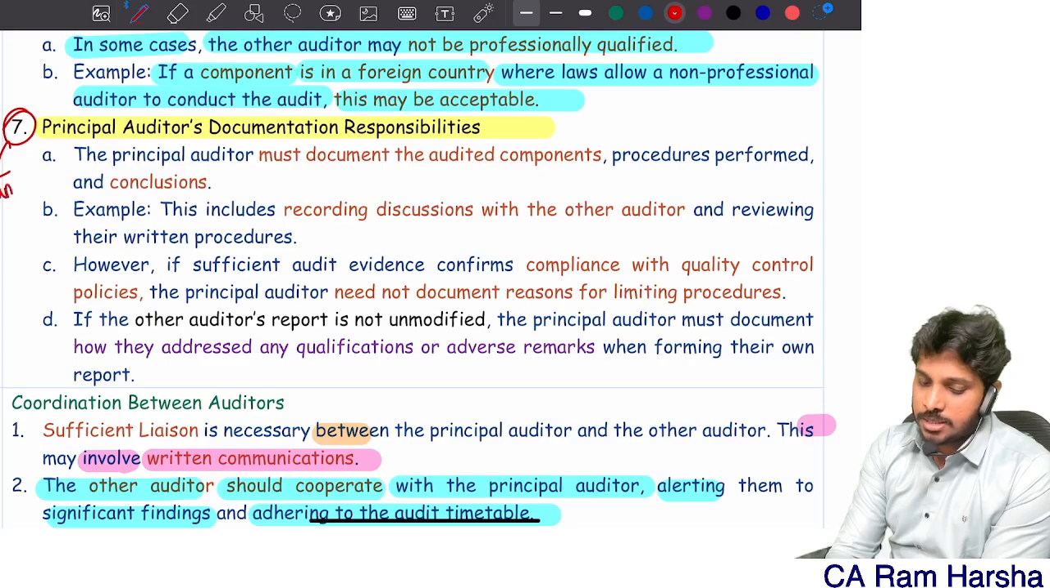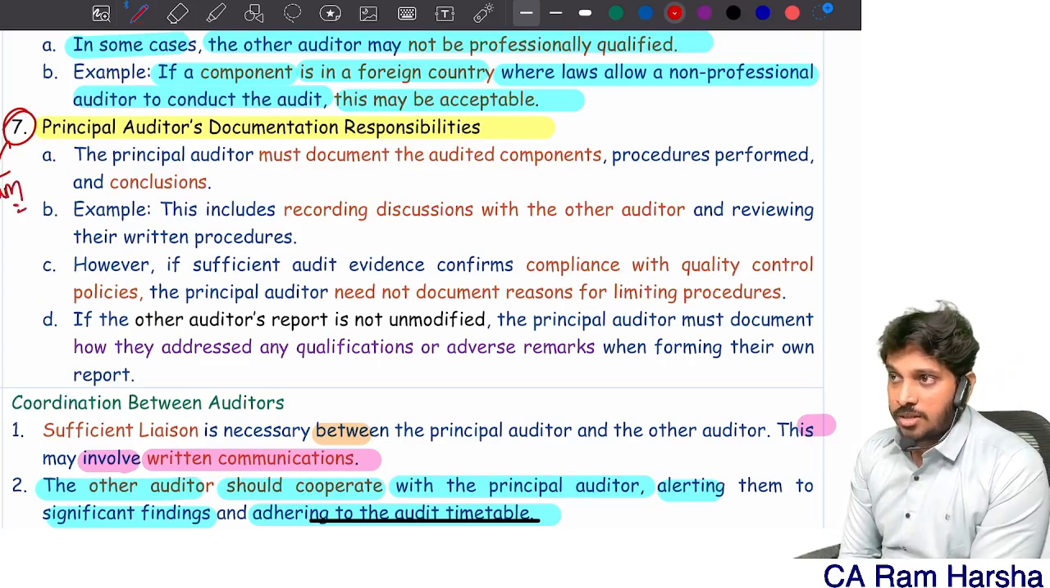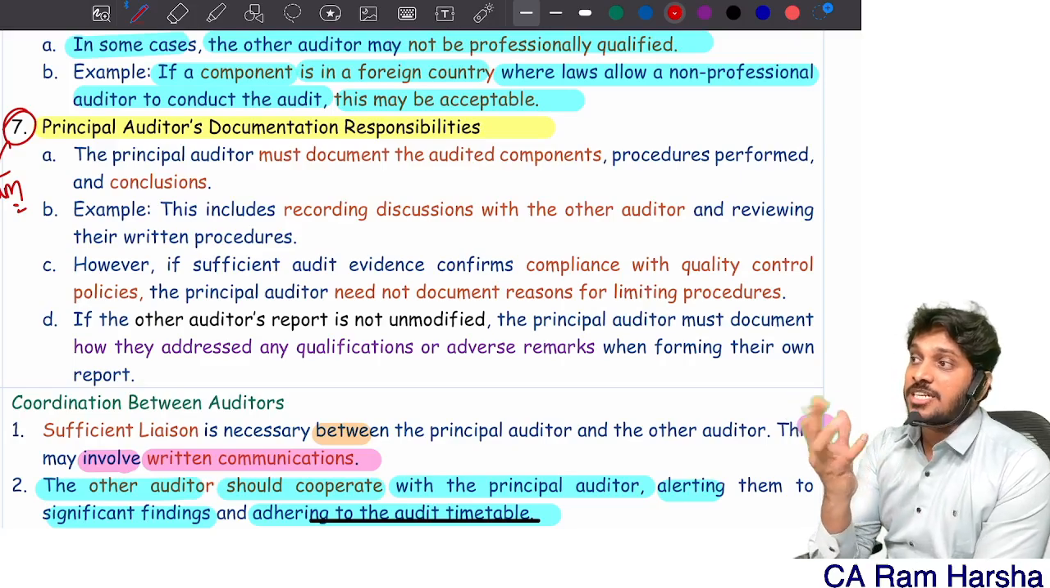This itself can be asked as a 4-mark question. What are the principal auditor's documentation requirements?